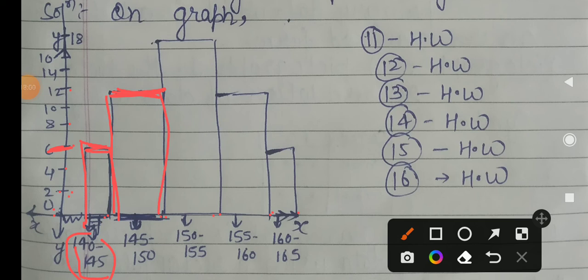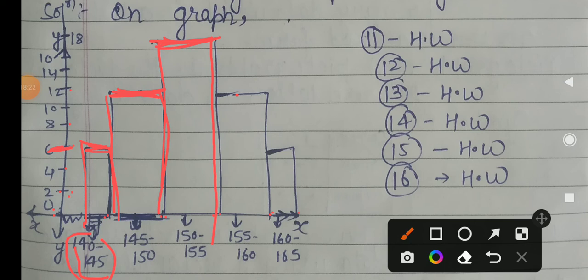And for the next bar, according to these things, the value is 18. So we write 18 just like that, draw one line, and then draw the other line at 150 and 155.